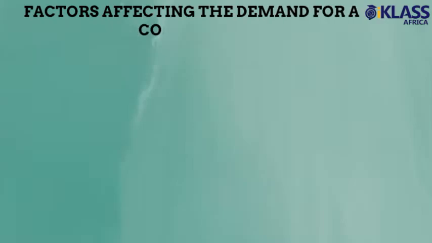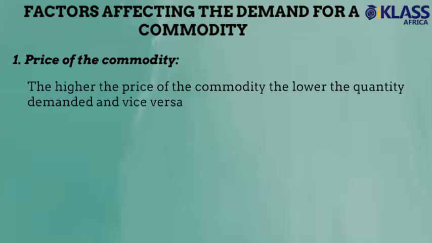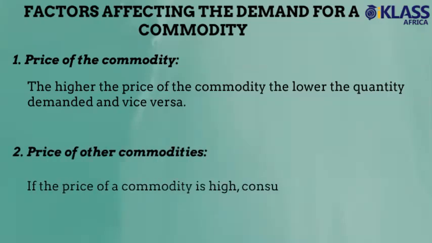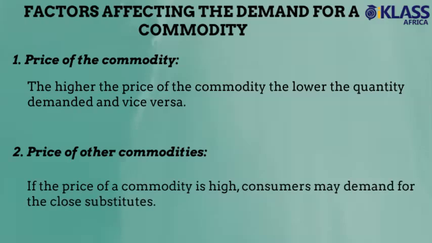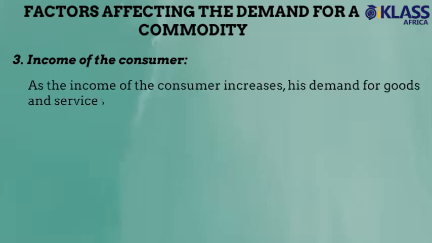Factors affecting the demand for a commodity. Price of the commodity. The higher the price of the commodity, the lower the quantity demanded, and vice versa. Price of other commodities. If the price of a commodity is high, consumers may demand for the close substitutes. Income of the consumer. As the income of the consumer increases, his demand for goods and services will also increase.